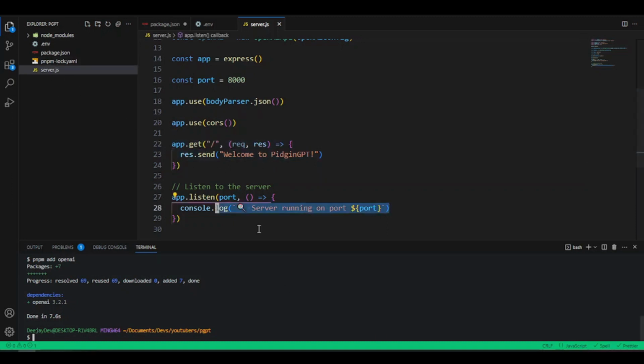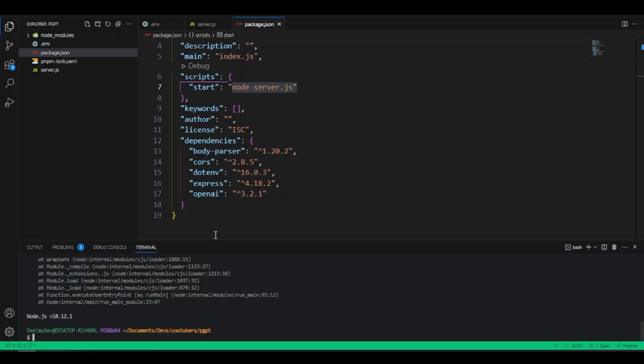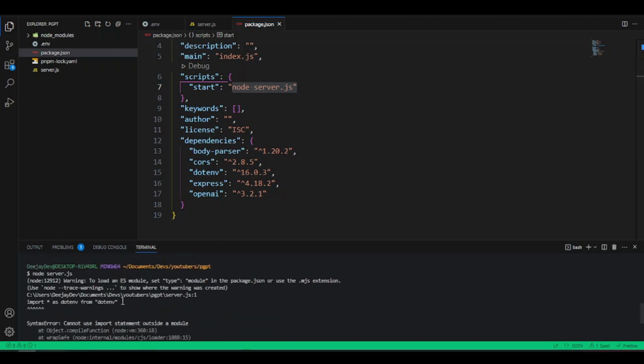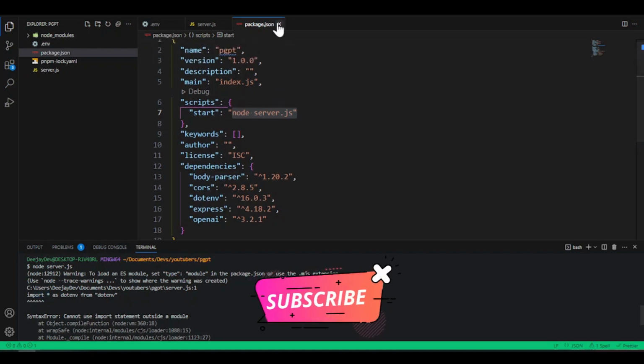So make sure our script runs. We clear everything here and run our script like this: node server.js. Make sure you run this inside your terminal, and this is supposed to run our code. So we get an error here, because we used import statements inside our server file.